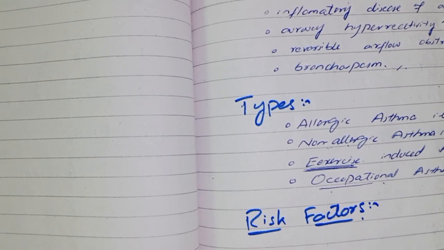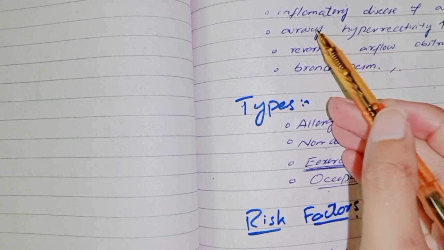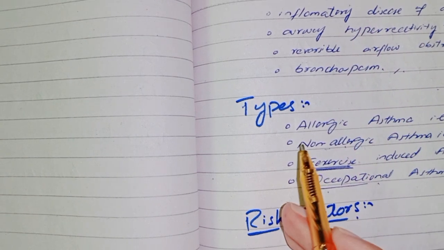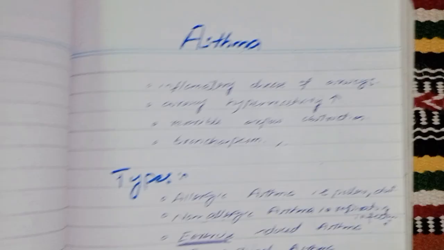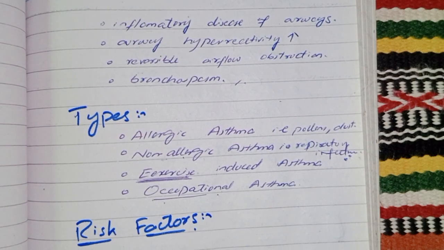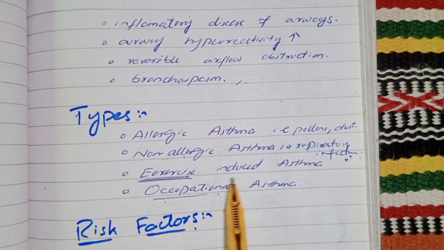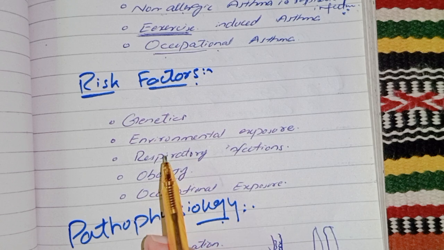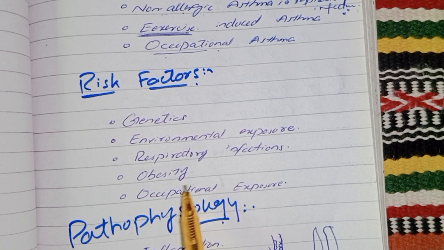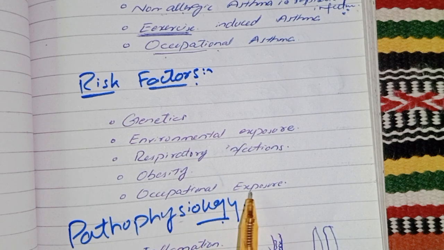We talked about what is asthma. It is an inflammatory disease of the airways. We talked about the types. I hope now you are watching it in proper way. Allergic asthma, non-allergic asthma, exercise-induced asthma, and occupational asthma. Then we talked about the risk factors like genetics, environmental exposure, respiratory infection, obesity, occupational exposure.